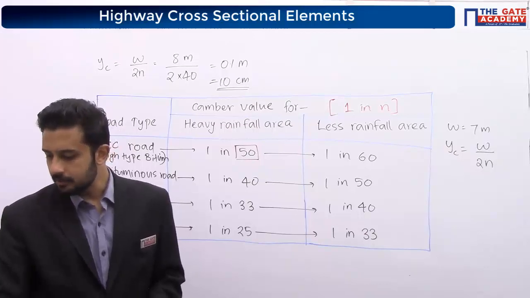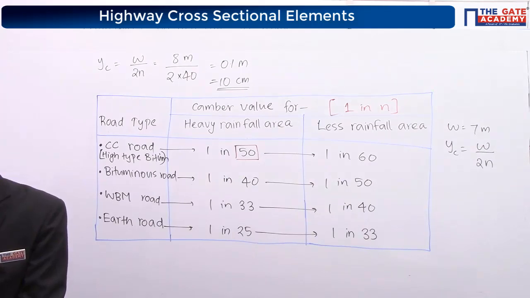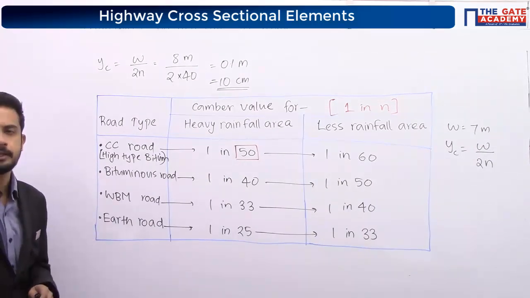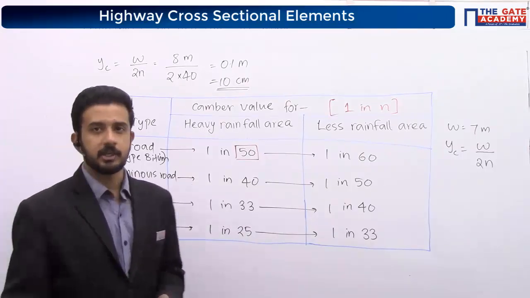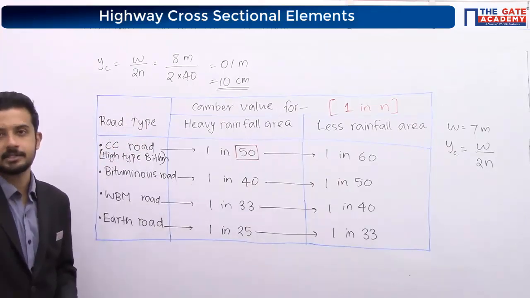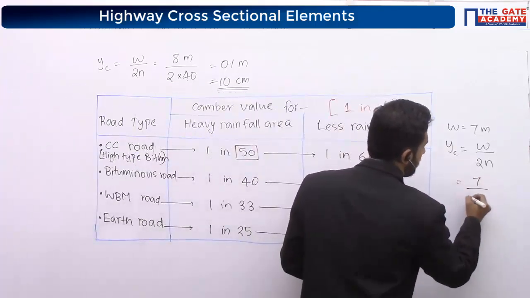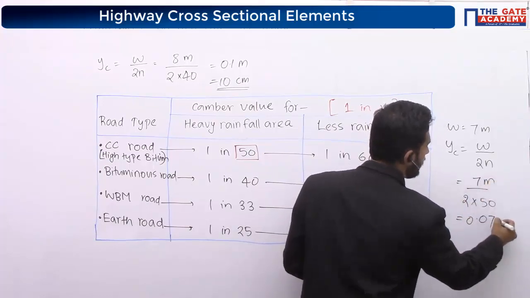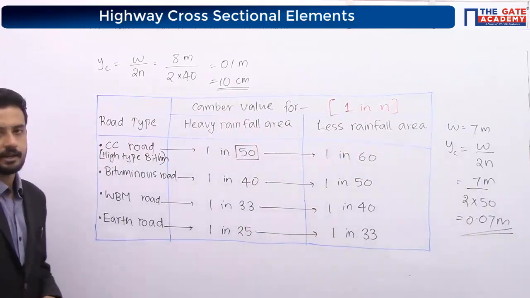Okay, how much are you getting for this? What is the value? In meters you have to substitute, which means you are going to type some number there. What is that number? Is it 7 or something else? Very good. Correct. Now in meters they are asking, which means we have to substitute a value of 7 by 100. So 0.07. This 7 is in meters. So 0.07. Always take care of the unit in which they are asking.